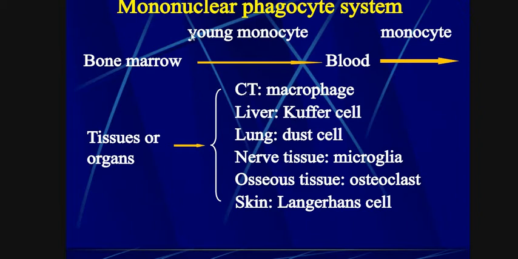Let me move on to the mononuclear phagocytic system. The mononuclear phagocytic system involves, first of all, the bone marrow. In the bone marrow region, young monocytes come, become mature and are transported through the blood. Monocytes go to the tissues or organs.